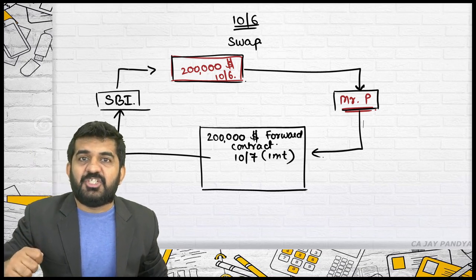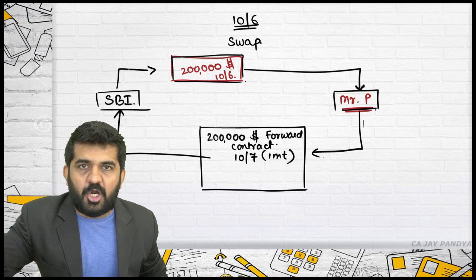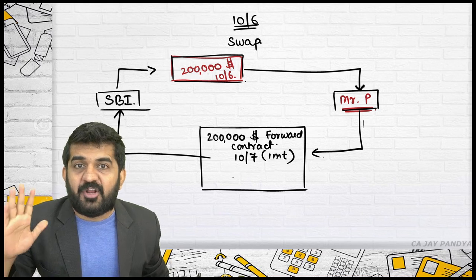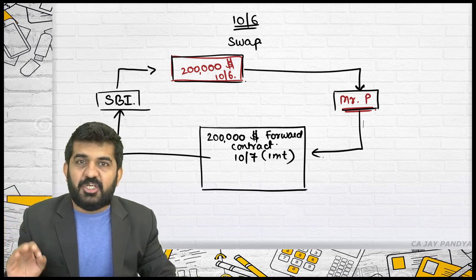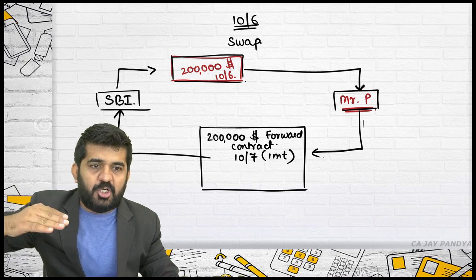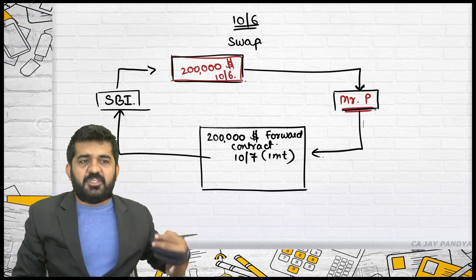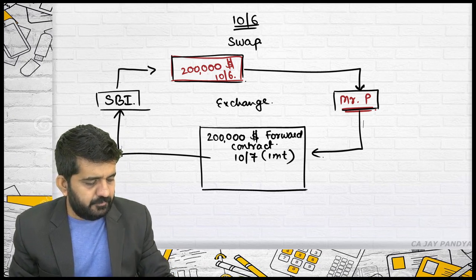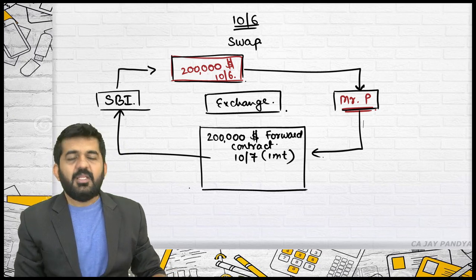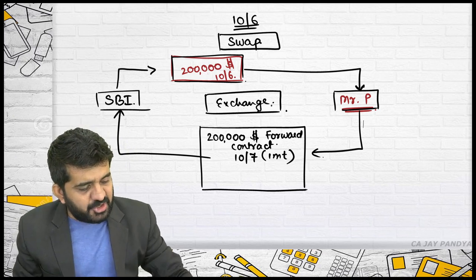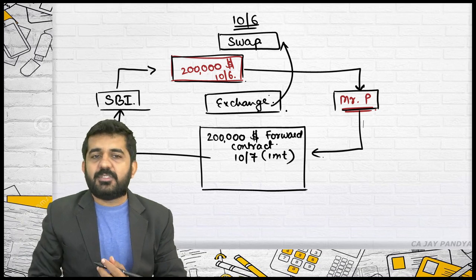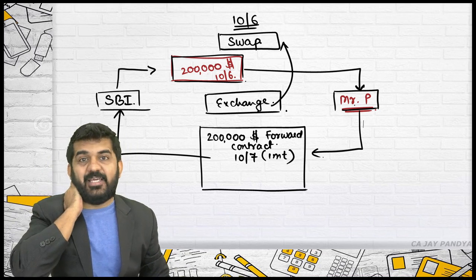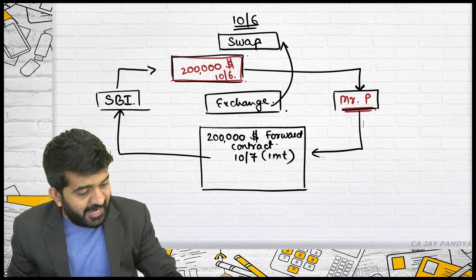SBI is exchanging $2 lakh spot with a $2 lakh purchase forward contract. $2 lakh spot SBI is giving, and what it is receiving is from Mr. P. Whenever there is exchange, this is a glorified word. Exchange basically means swap. This is nothing but swap. But try to understand what Mr. P will say. Sir, your asset